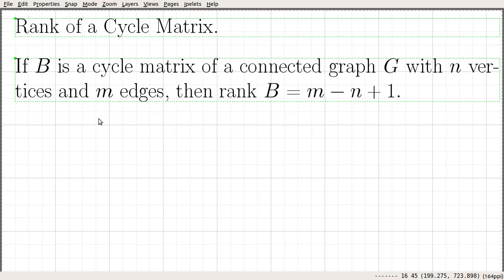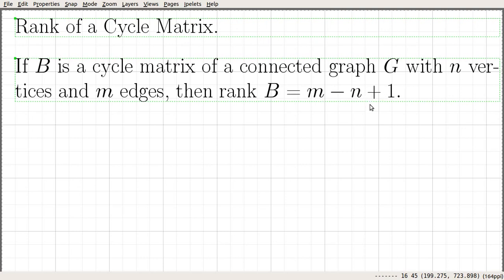In this video, we continue our discussion on cycle matrices of a graph. Here we are going to prove that the rank of a cycle matrix is m minus n plus 1, where n is the number of vertices and m is the number of edges. So the statement reads as follows: if B is a cycle matrix of a connected graph G with n vertices and m edges, then the rank of B is equal to m minus n plus 1.